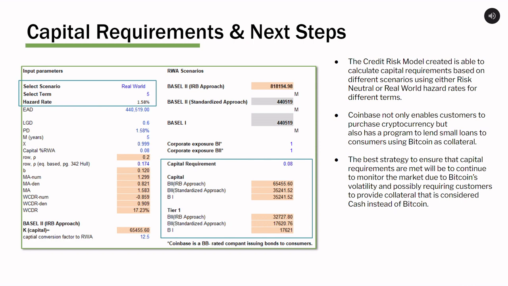This is a screenshot of the last part of the credit risk model that captures capital requirements. Using Coinbase's $440.5 million in consumer loans, we were able to calculate the capital requirements using risk-free rates and real-world rates. We can see how much capital is required using both Basel I and II. The probability of default in terms can be changed using a selection as well as other inputs. We recommend that Coinbase continue to monitor the crypto market for volatility due to their consumers using Bitcoin as collateral, and to consider requiring customers to use cash as collateral to ensure capital requirements are met.